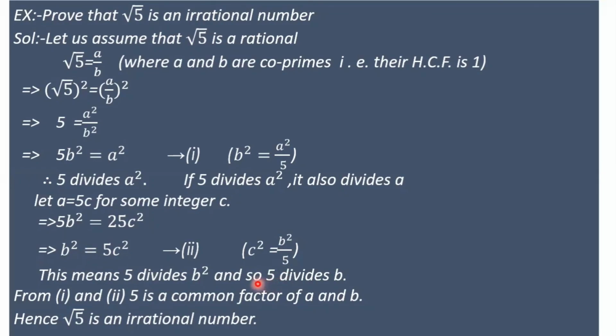So here 5 is a common factor of b and a. But what we said here is that a and b have the highest common factor only 1. But here 5 is a common factor of a and b. So our assumption is wrong. What we assumed here, that root 5 is a rational number, is wrong. Hence, root 5 is an irrational number.